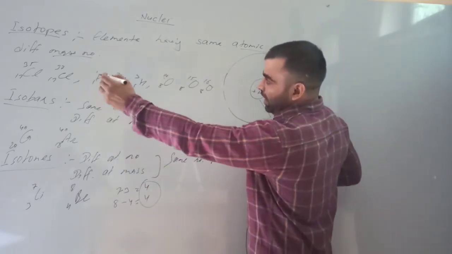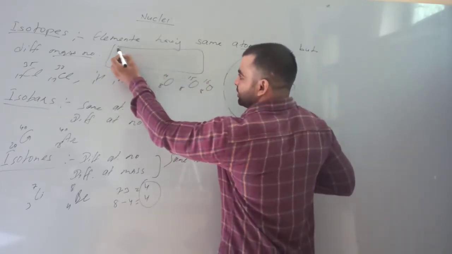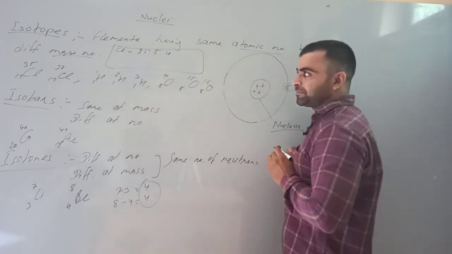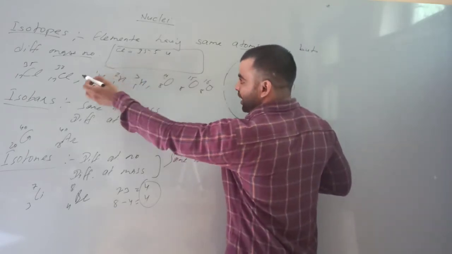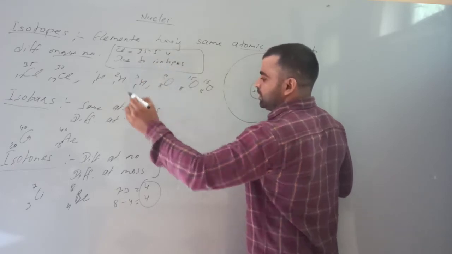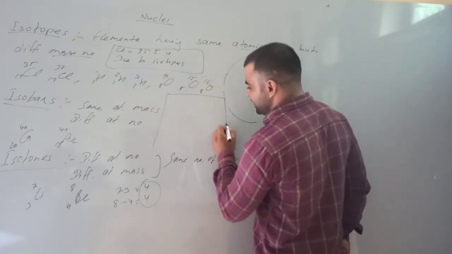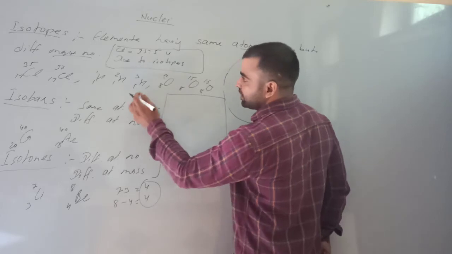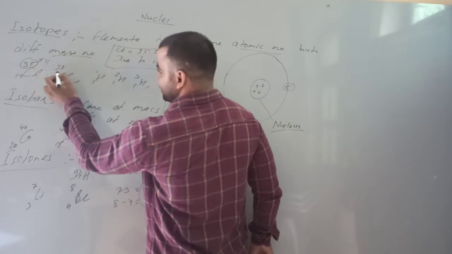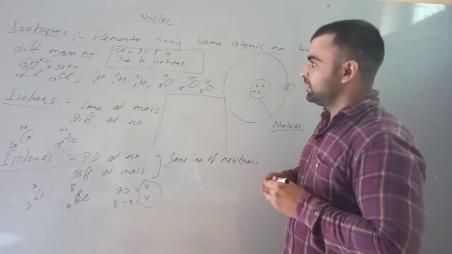Due to isotopes there is some fraction of mass, like chlorine has 35.5 unit mass. This is due to the isotopes. If we have to find the fractional mass, then we take each isotope's mass into its percentage and sum both.